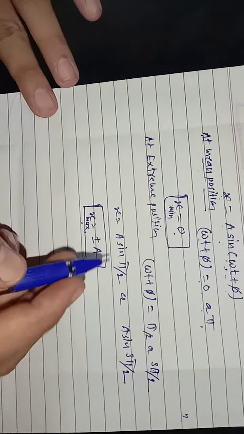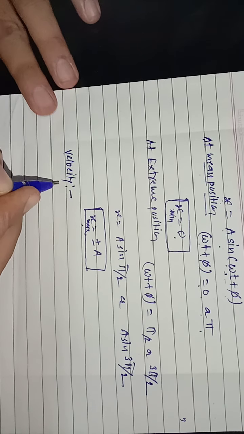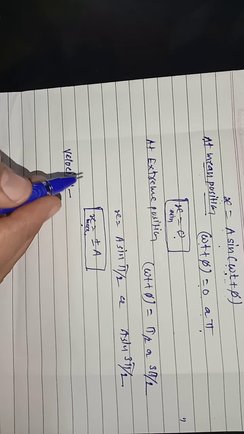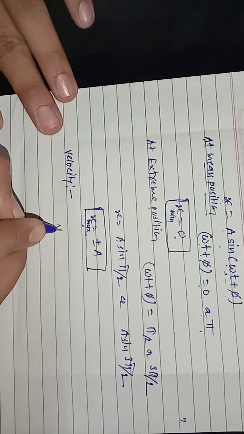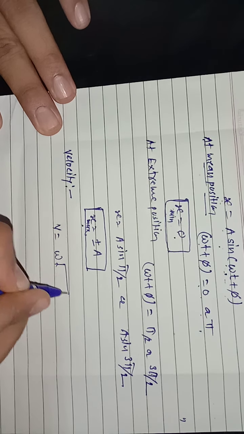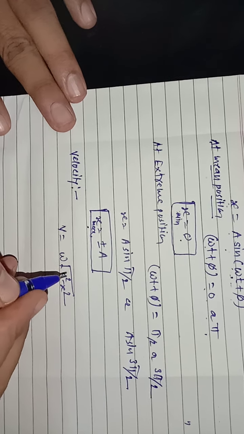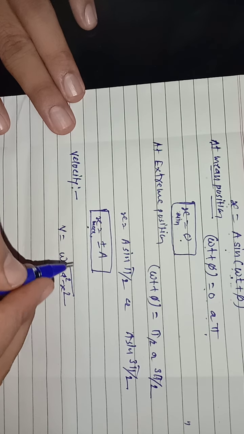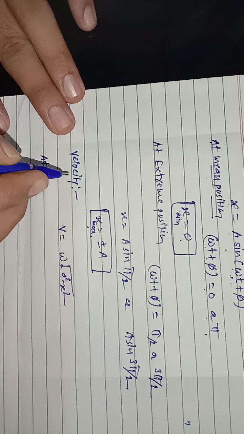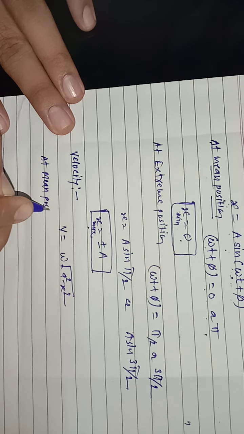Now we go for the velocity, the extreme values for the velocity. In this case also we know the formula, already we obtained it: v is equal to omega under root a square minus x square. This is the velocity of a particle performing SHM. Now here also we find where the velocity is maximum and minimum, first at mean position.